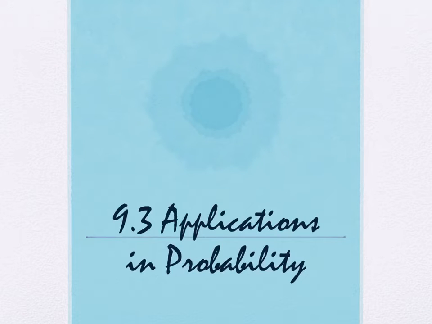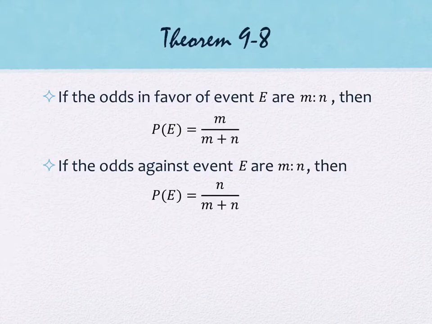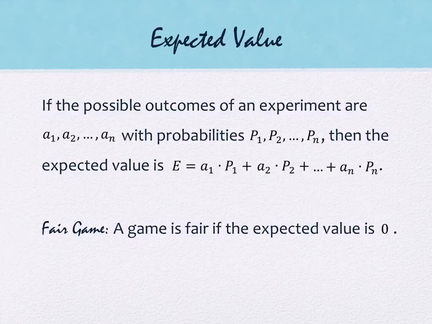Today we're going to be finishing section 9.3, which is applications and probability. You guys actually watched a video over the first application that it talks about in this section, which is odds. The other application in this section that it references is something called expected value.